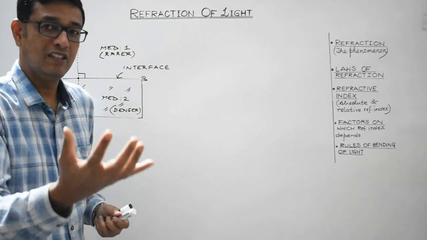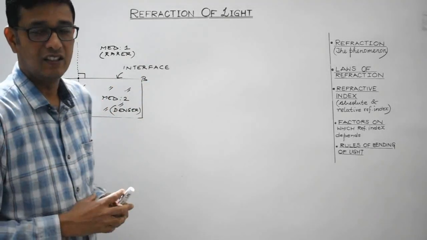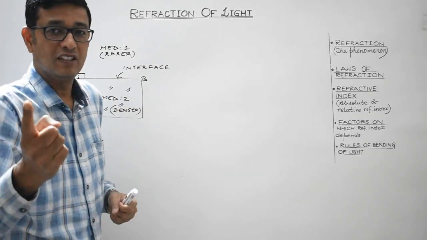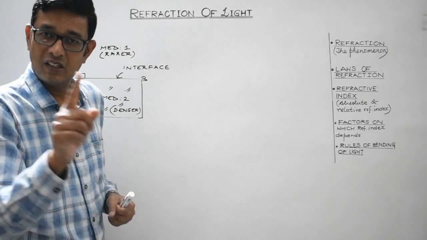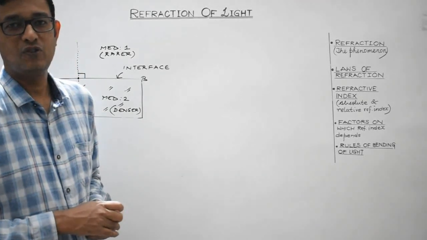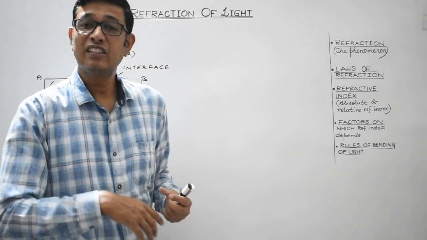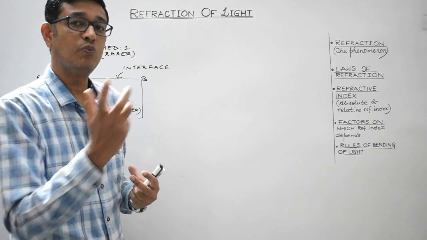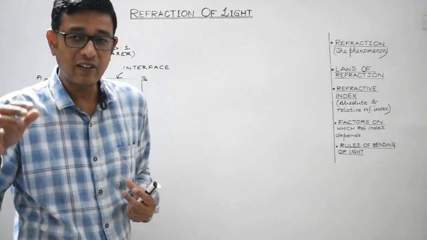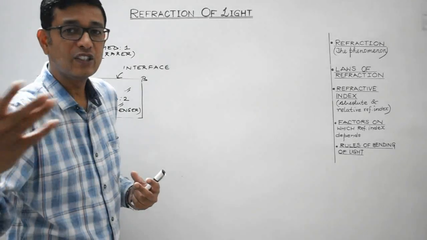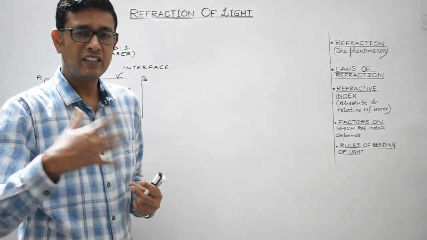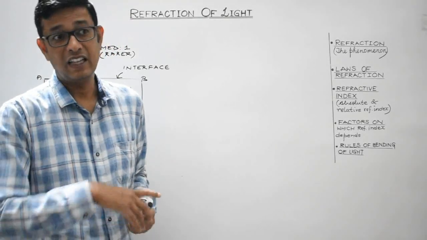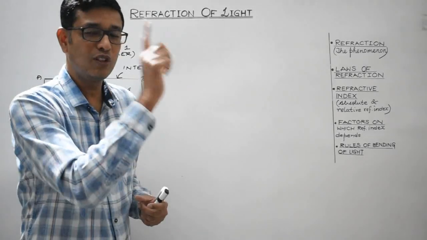Between water and glass, water will act as the rarer medium, glass will act as the denser medium. Between glass and diamond, diamond is one of the hardest known material. The atoms and molecules are very, very tightly packed. So between glass and diamond, glass will act as rarer medium, diamond will act as denser medium, right? So when the light travels in a denser medium, its speed tends to decrease. The more the denser medium, the smaller will be the speed of light. In that sense, the more the rarer medium, the greater will be the speed of light.